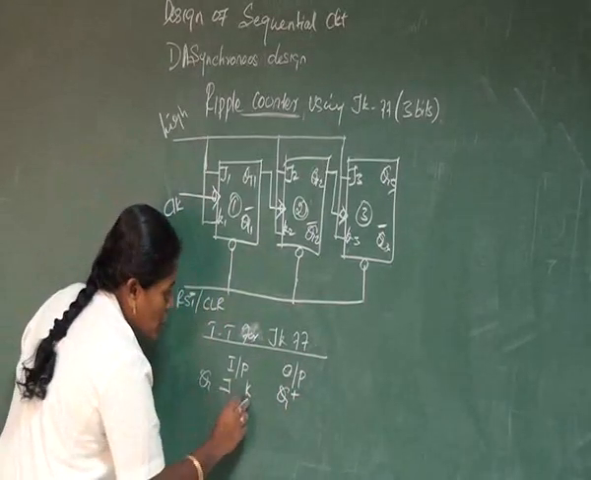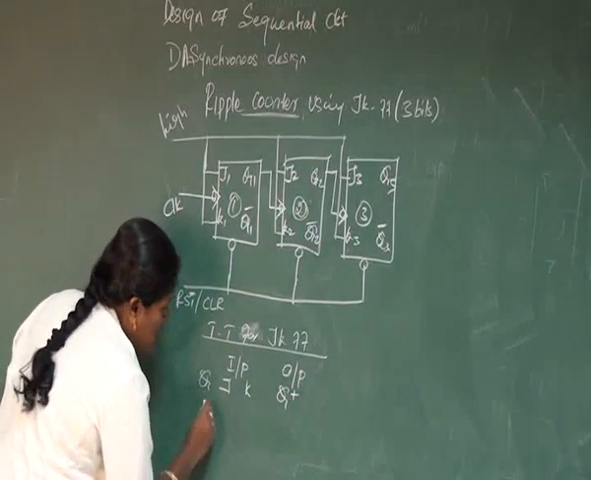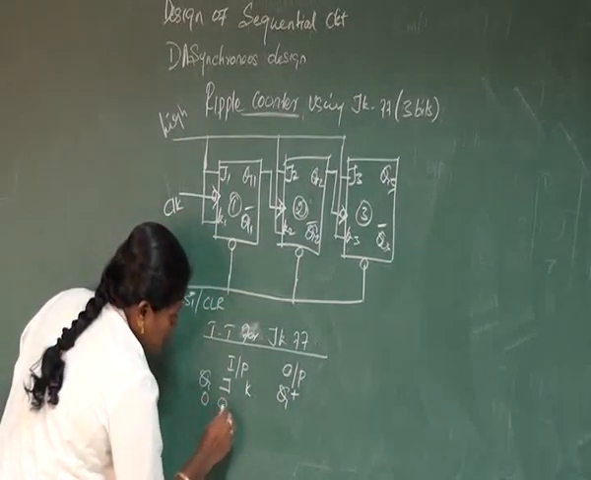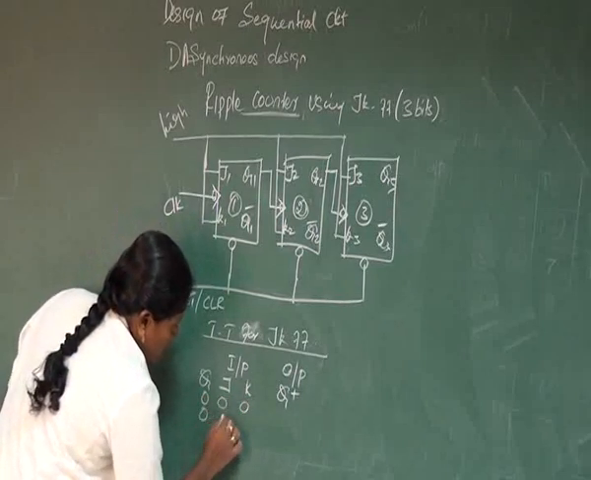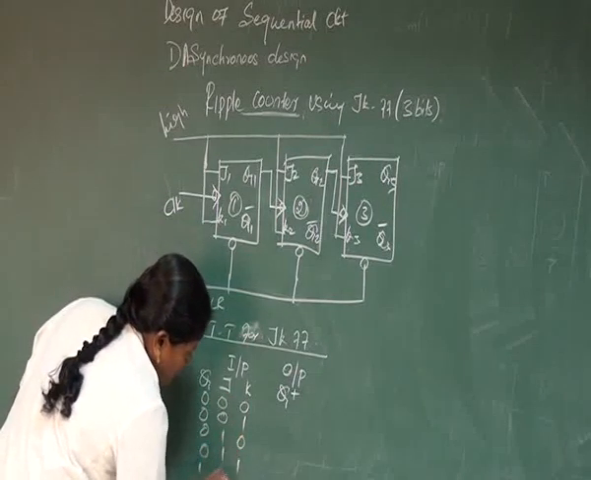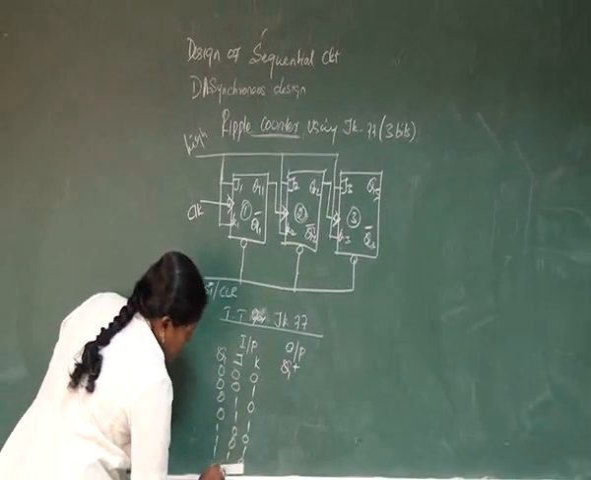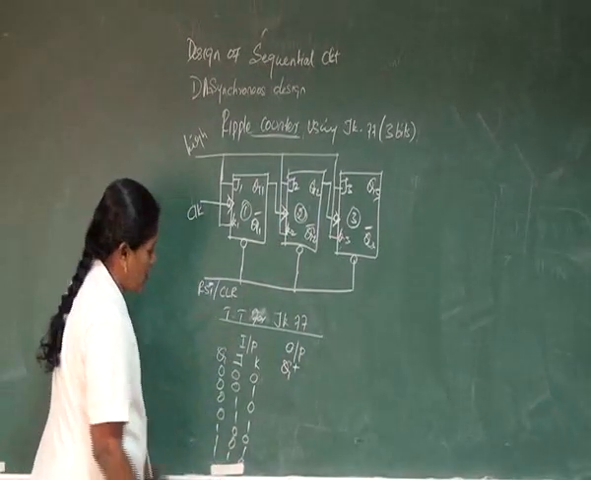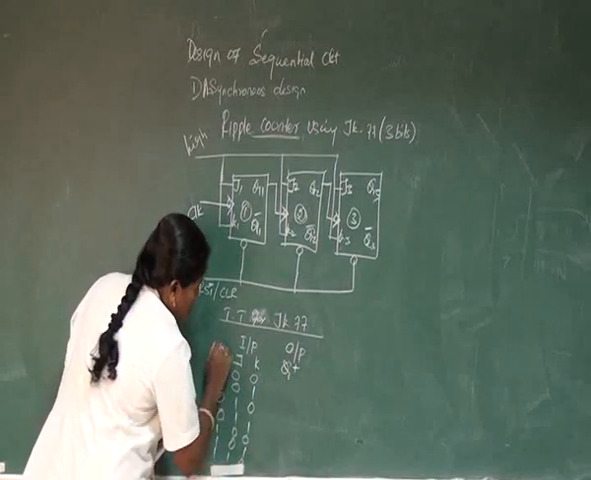So here the inputs are 3. Three inputs means how many combinations are there? 8 combinations are there: 0 0 0, 0 0 1, 0 1 0, 0 1 1, 1 0 0, 1 0 1, 1 1 0, and 1 1 1. So based on these inputs, what is the next state of the output?